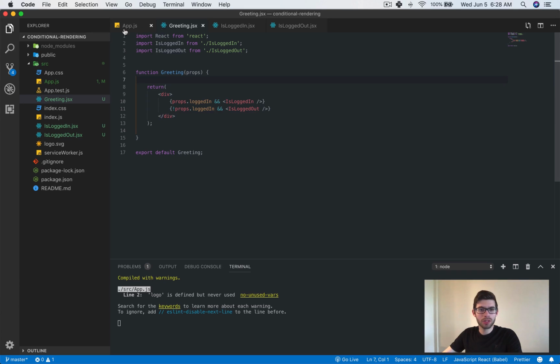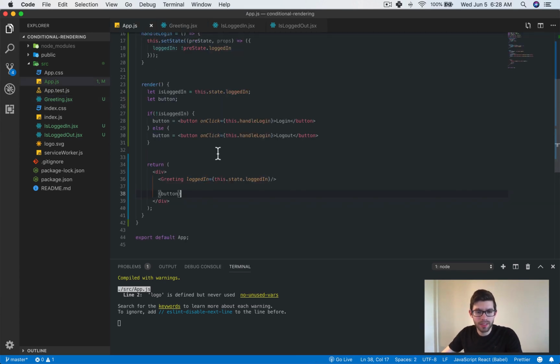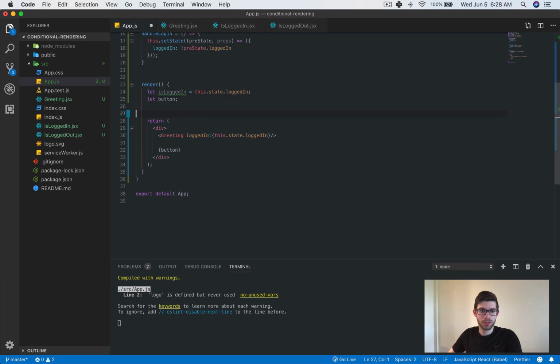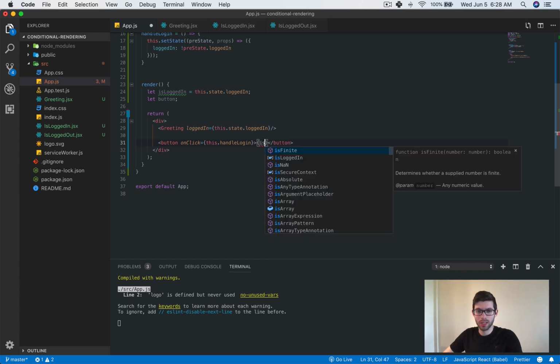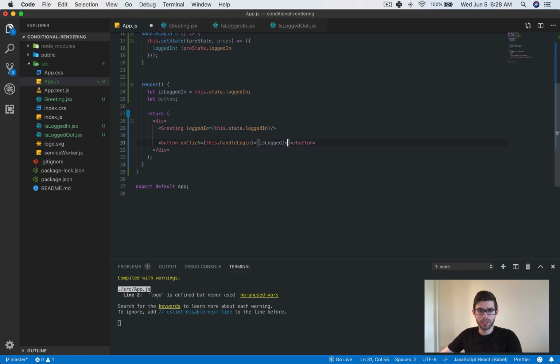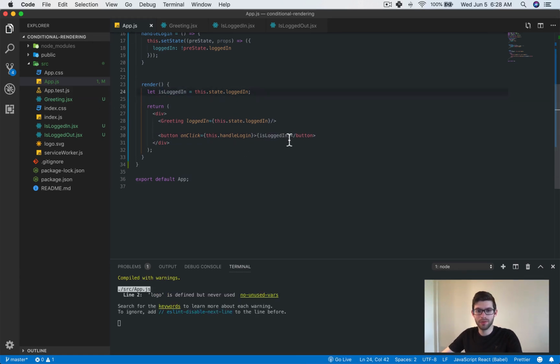Okay, so something else let's take a look at is inside of this button here. We can also get rid of this by simply going there. We're going to delete this, and we'll come down here to the button. We'll also replace this, and inside of here where the login thing is, we'll get rid of that. We'll put in the condition like this, and we'll say isLoggedIn, which now goes to this thing here. We can also get rid of this let variable for the button.